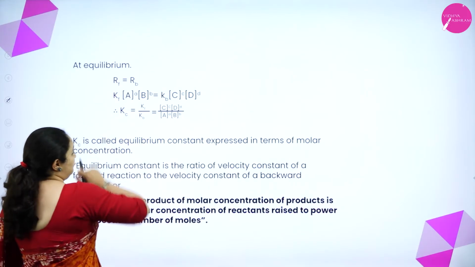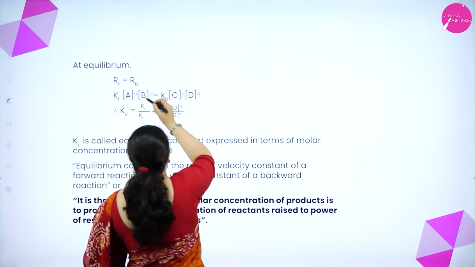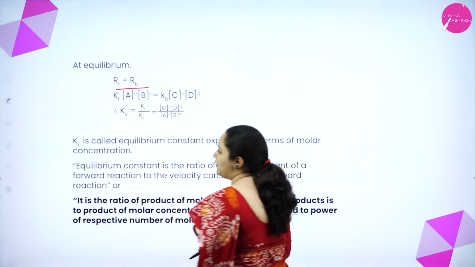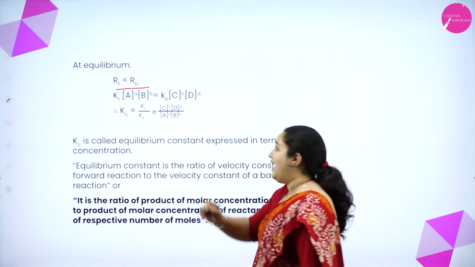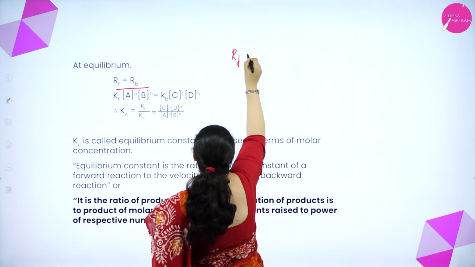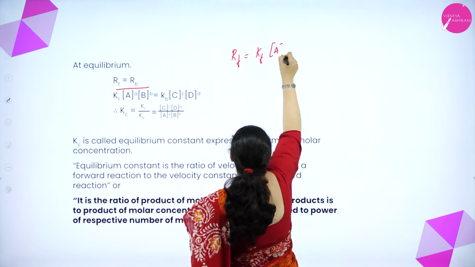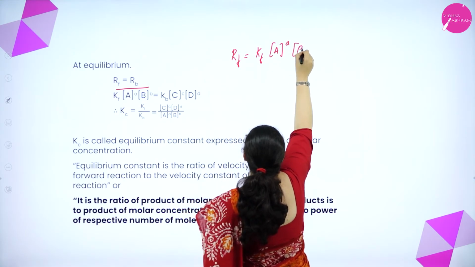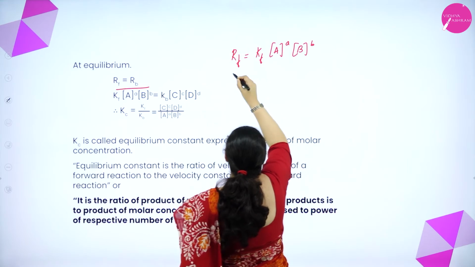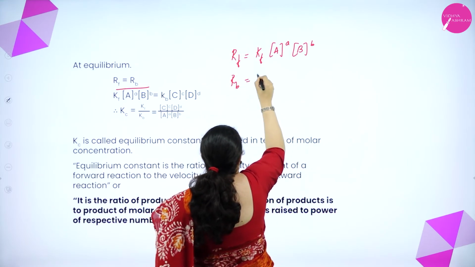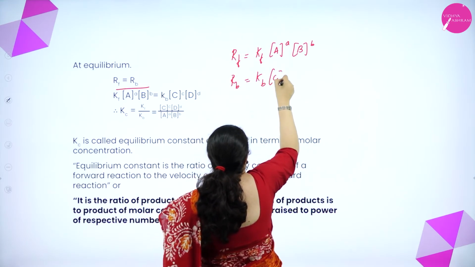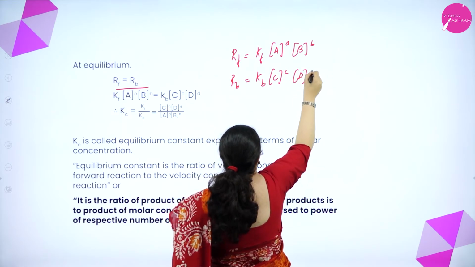At equilibrium, we know that the rate of the forward reaction is equal to the rate of the backward reaction. And for the rate of the forward reaction Rf, what did I get? I got Kf, molar concentration of A to the power a, B to the power b. And I got Rb as Kb, C to the power c and D to the power d.